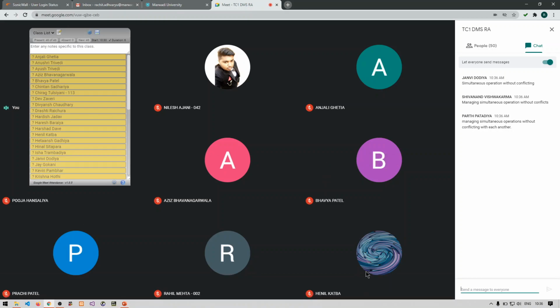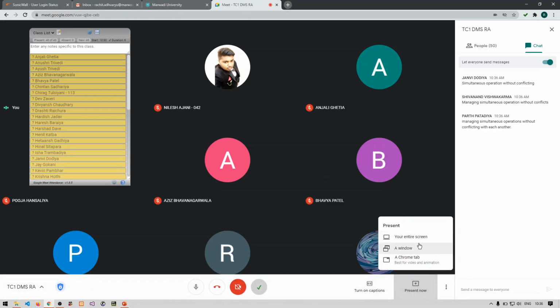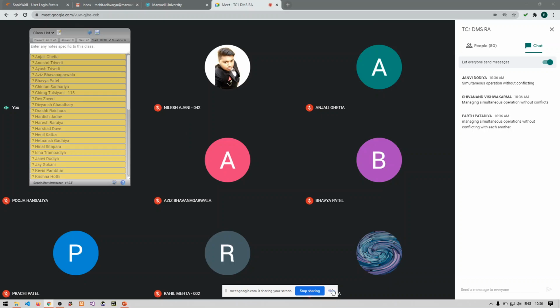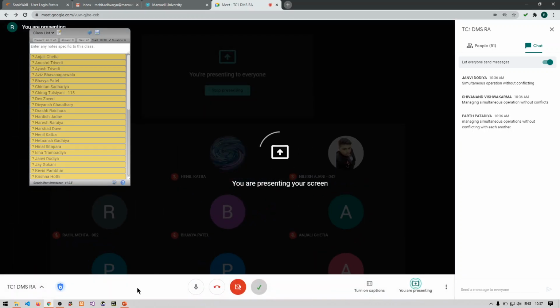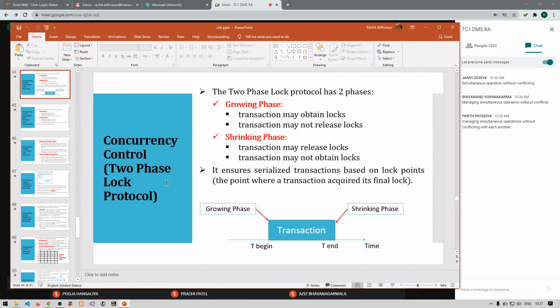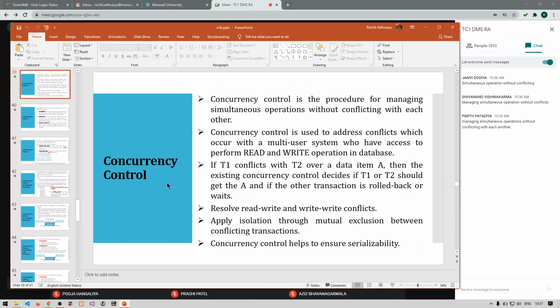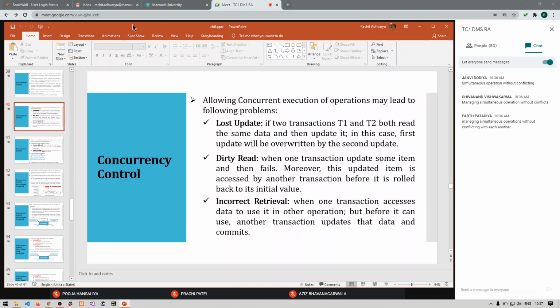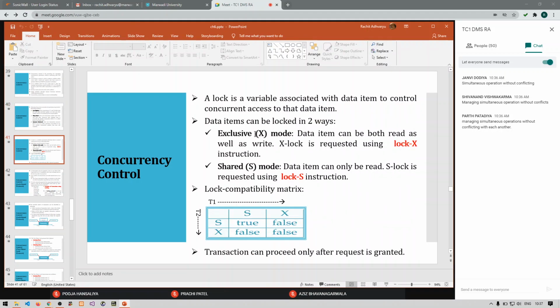Right, so we have seen some of the topics, so let's very quickly go through what concurrency control is and what topics we have covered. I hope my PPT is visible to everyone. In concurrency control we want more than one transaction to execute parallelly without making any conflicts on the same data item, and for that we have two concepts, exclusive lock and shared lock. That means a transaction has to first request locks, saying that it wants to write a particular data item or read a particular data item.